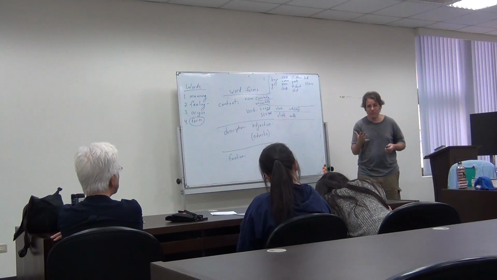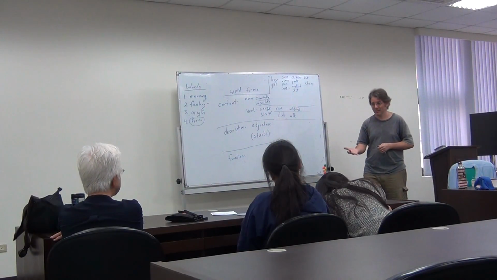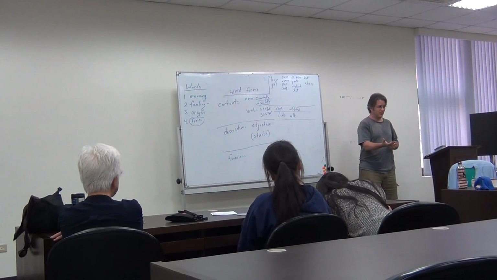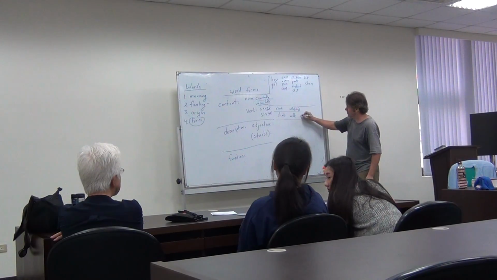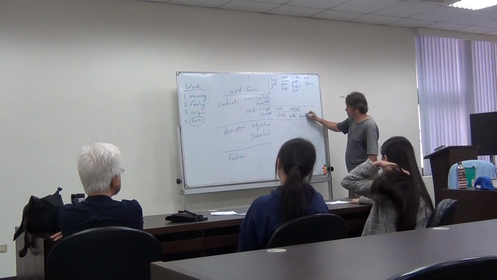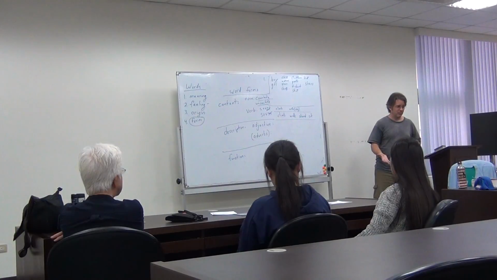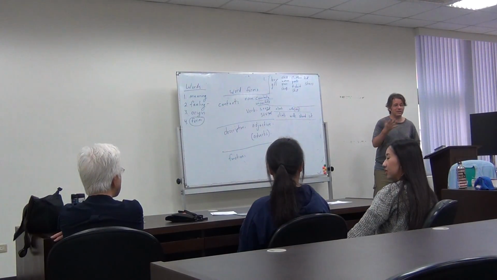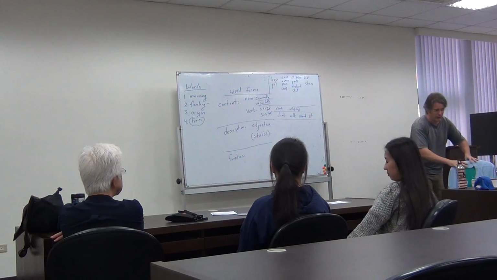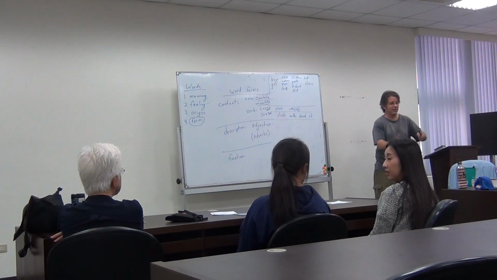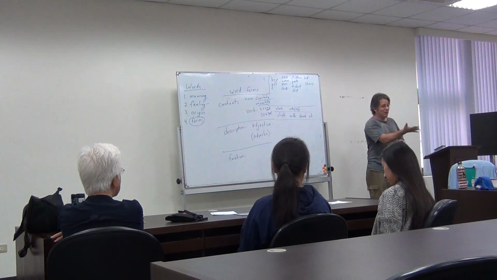Can you stand something? Or can we sit something? Can we say that? Most of the time, no. You stand, right? You don't stand something. You sit. You don't sit something. You can sit somewhere. You can sit on a chair, right? But you cannot sit a chair, okay? All right. Do we have any other actions?